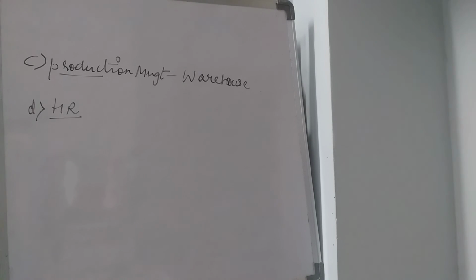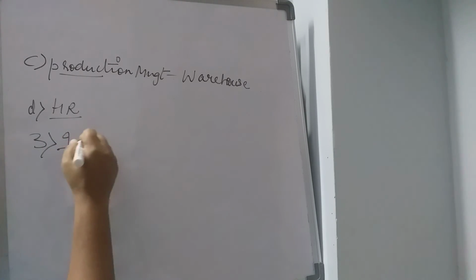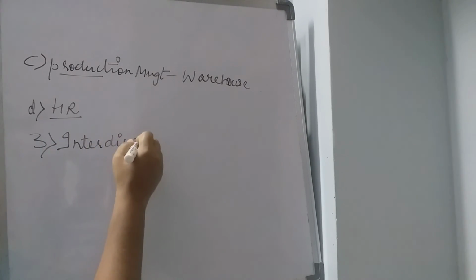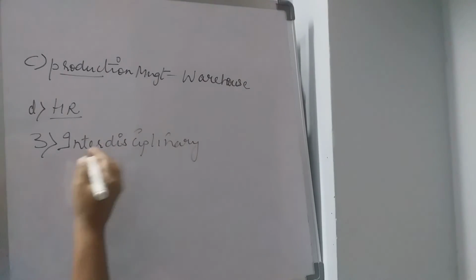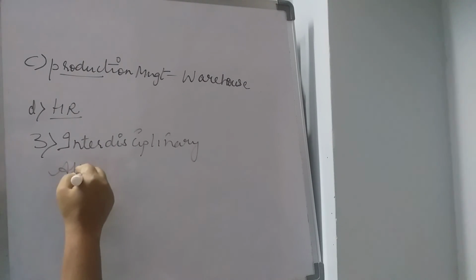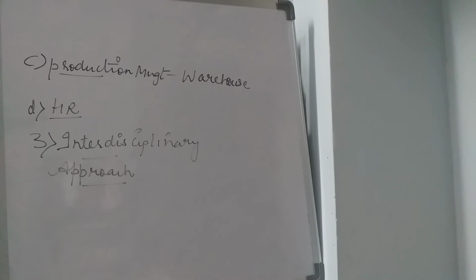This is the second one, that is the functional area of management. Third is the interdisciplinary approach. So interdisciplinary is also called multidisciplinary.